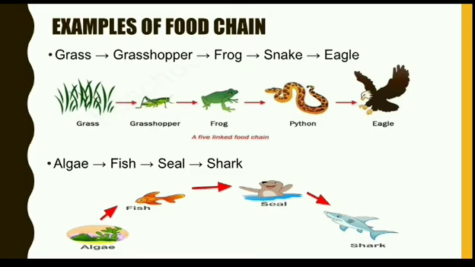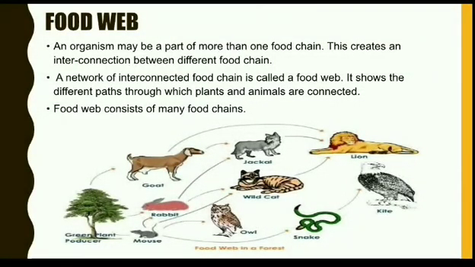Now let us study about food web. Food web is an interconnection of food chains. An organism may be a part of more than one food chain. This creates an interconnection between different food chains. A network of interconnected food chains is called a food web. It shows the different paths through which plants and animals are connected. A food web consists of many food chains.